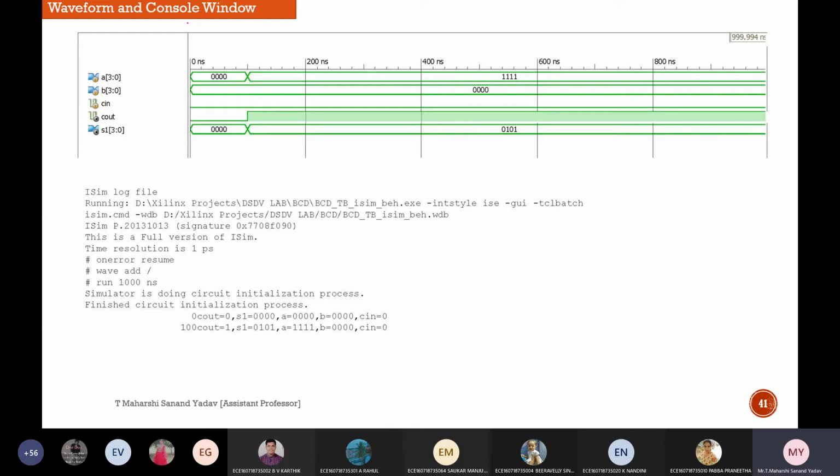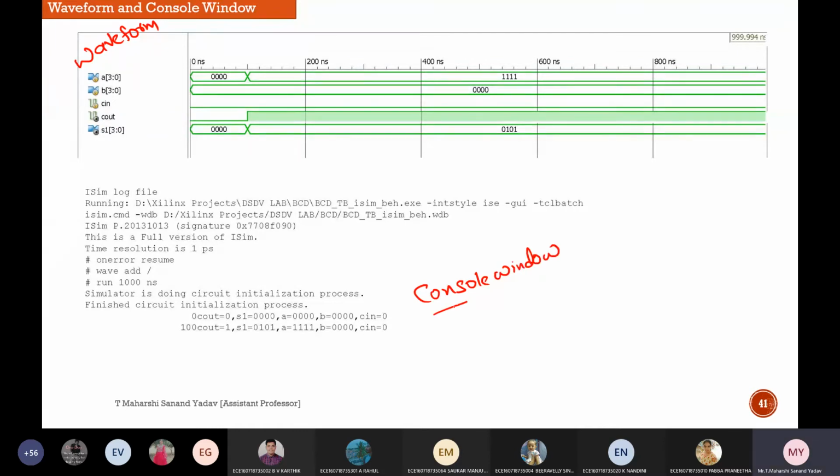So finally, I'll get the waveform. In your record, after writing the code, you have to take printouts of all this and include it in your record. Please remember this. This is nothing but a waveform. You have to include this waveform in your record also. And this is a result which I can see in the console window.